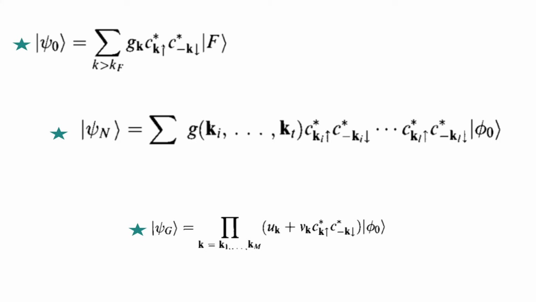So this C k up star means it will create one electron with up spin and k momentum from the vacuum state. And this can create a minus k momentum, down spin electron. Because we know that a Cooper pair is always with k and minus k momentum, as we said earlier.